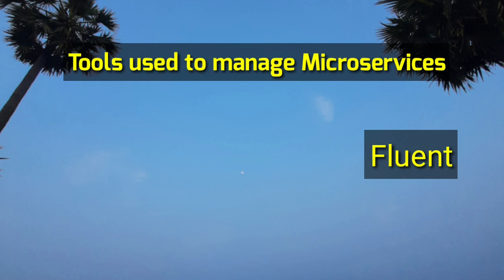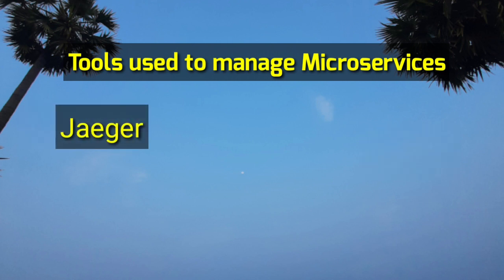There is one more tool, Jaeger. It is an open source end-to-end distributed tracing tool. Jaeger monitors distributed transactions, helps in performance optimization and finds the dependencies between services, and it also gives root cause analysis.